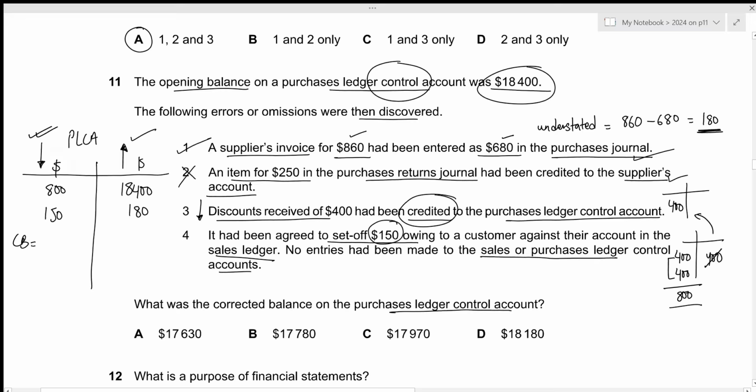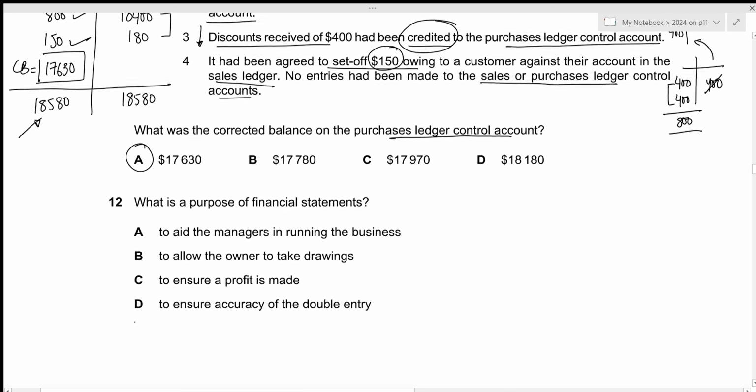Now the closing balance will be here. So let us calculate the total from the credit side. That will be 18,400 plus 180, which results in 18,580. Now the closing balance will just be 18,580 minus 800 minus 150, which results in the value of 17,630. This is the answer we're looking for, which is given by option A. That's all for the 11th question. Let's move towards the next one.